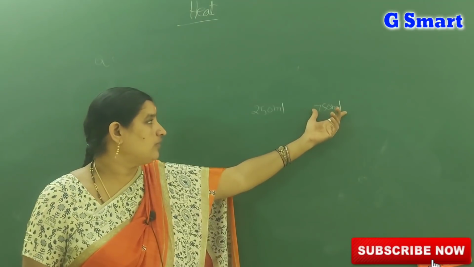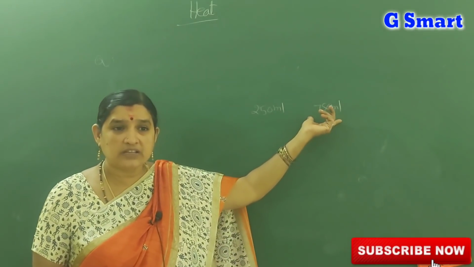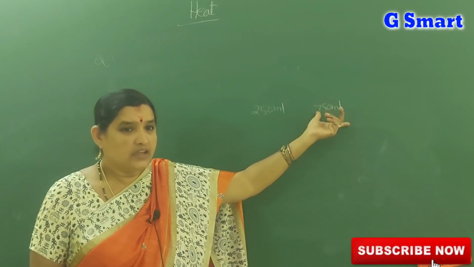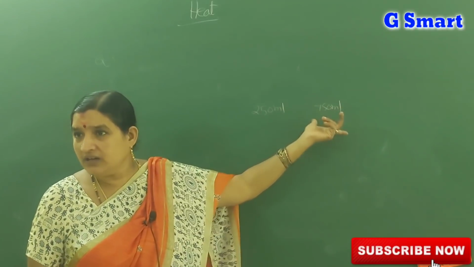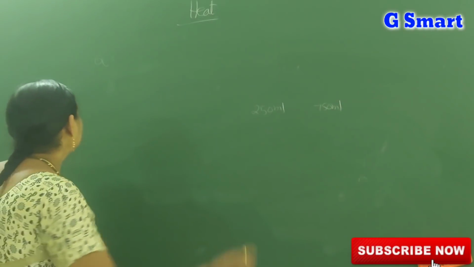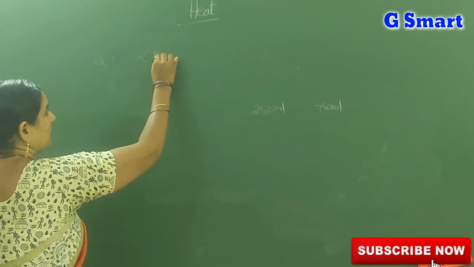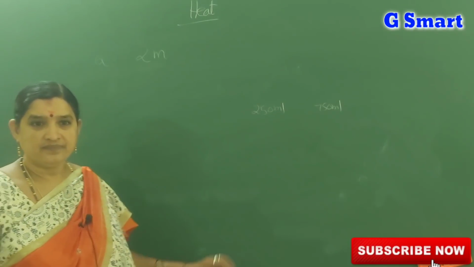Here the 250 milliliters, 750 milliliters is the mass, the quantity of substance. The heat depends upon the quantity of substance. So Q is proportional to M, isn't it?